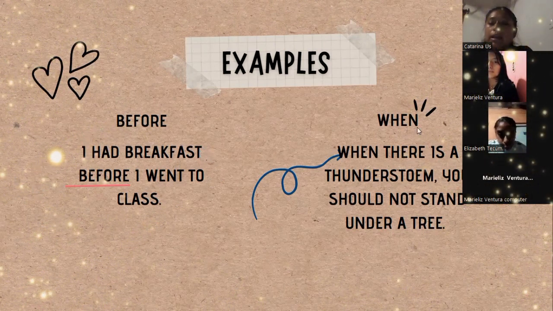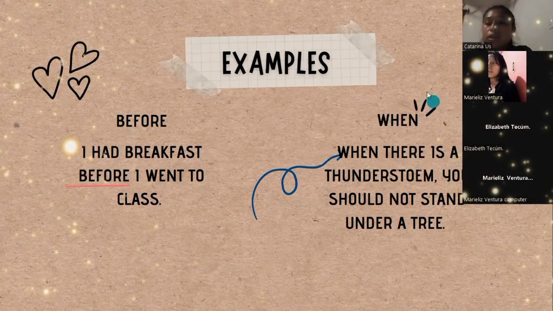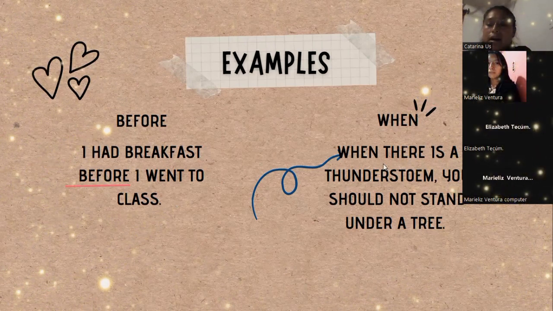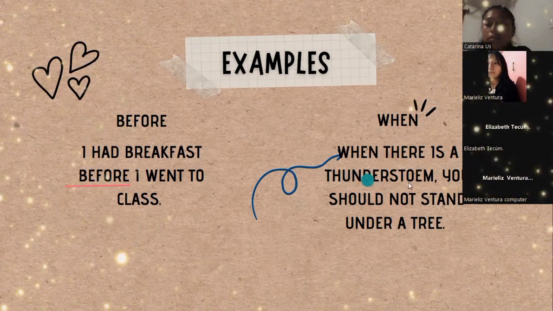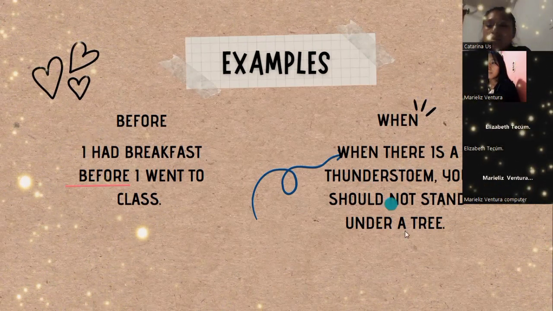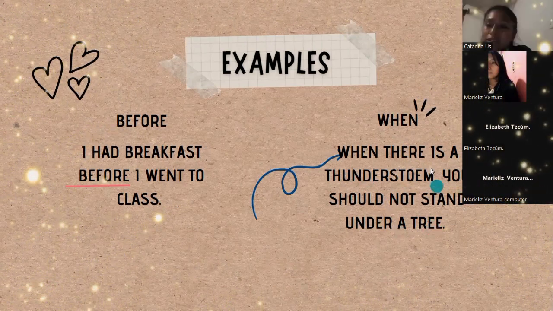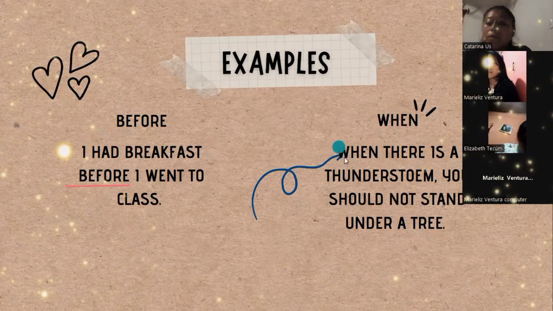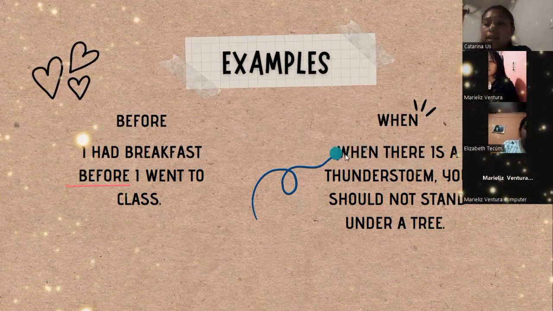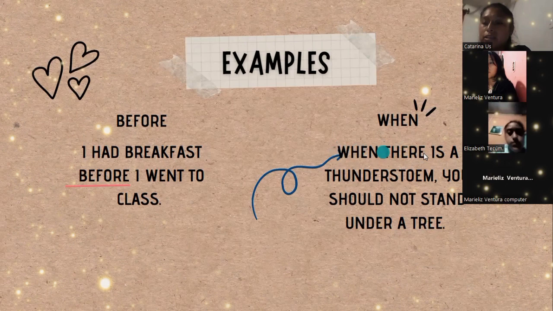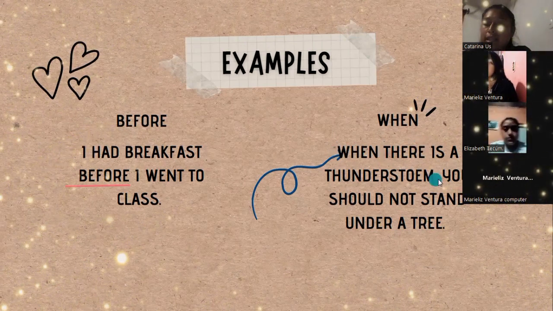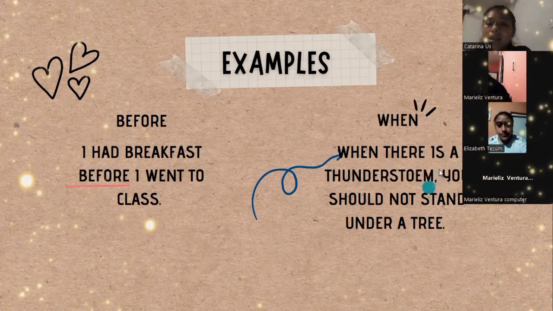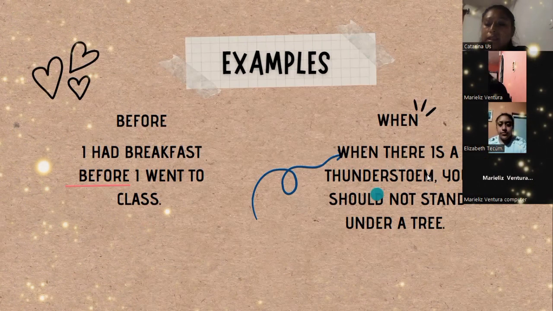So, in this other example with the word when, we say, when there is a thunderstorm, you should not stand under a tree. As you can see here, we use the adverb clause at the start of the sentence. So in this case, we need to separate the sentences with a comma, like in this example.